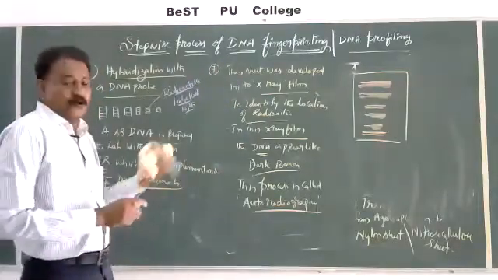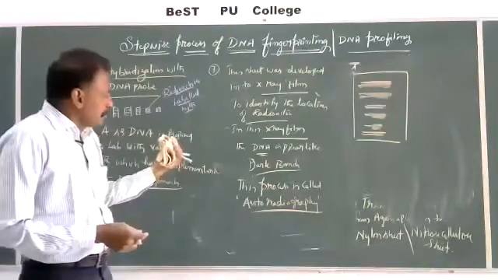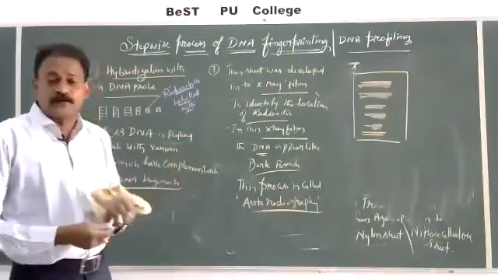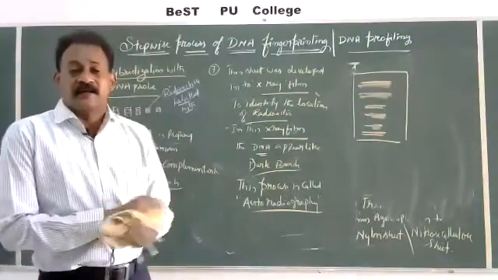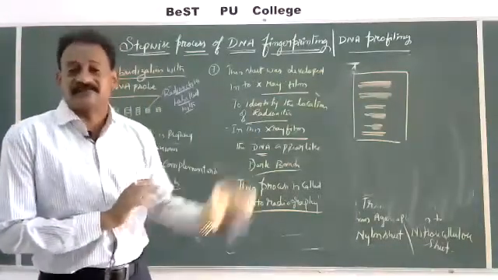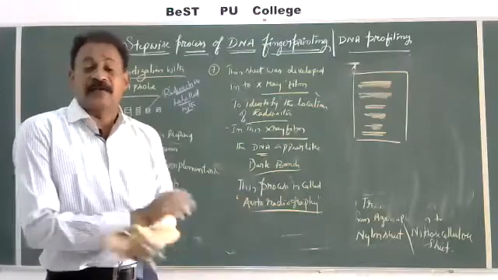And how are we going to use this? It is a beautiful, good forensic tool to identify rapists. If rape occurred, we have to collect samples from the victim's body and other than her body.